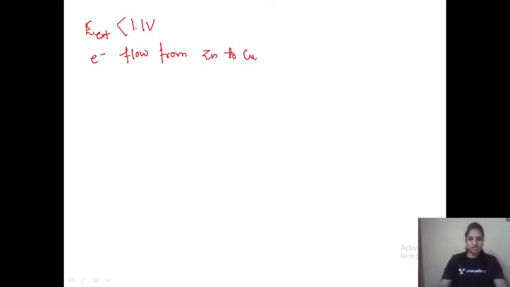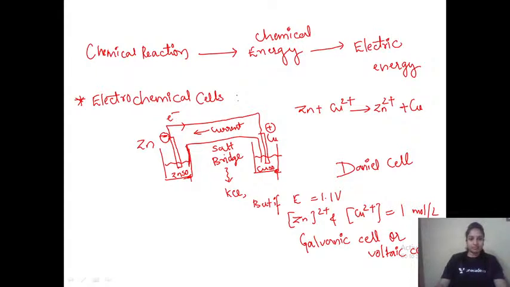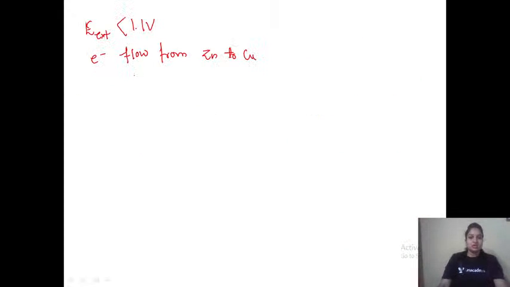That is what we have seen in this particular diagram. So this is the first one. Electron flows from zinc to copper, and current flows from copper to zinc.